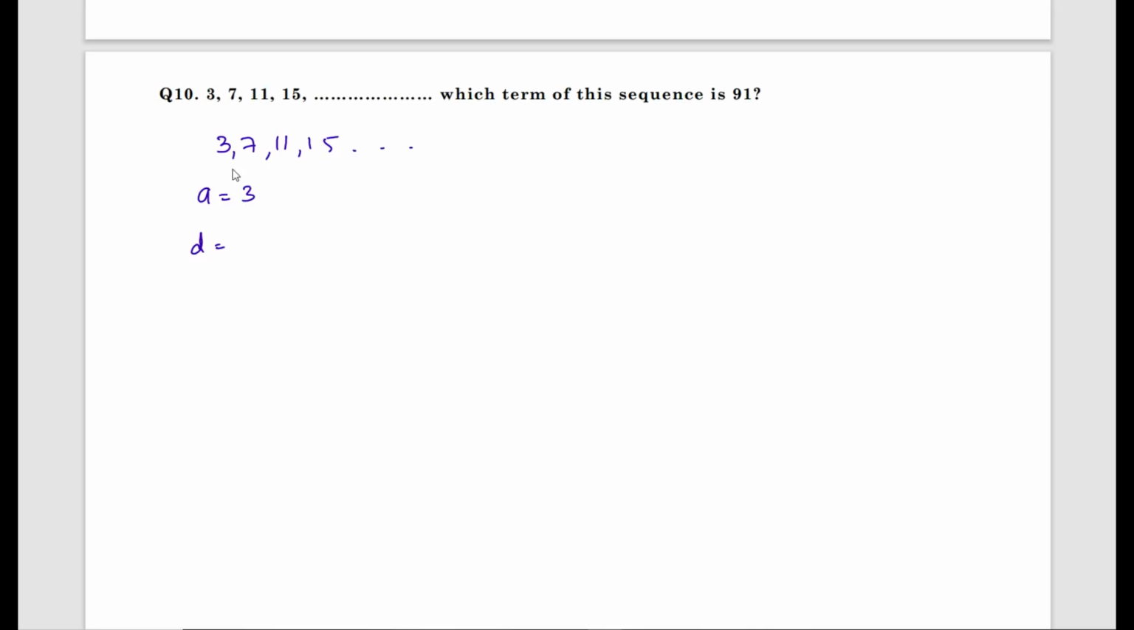A equals 3, d equals what? 7 minus 3 is 4. We need to check which term of the sequence is 91. That means I'll take this as nth term, an equals 91. Which term? That indicates we need to find out the value of n. What is the last term? It is 91. Therefore using a n equals a plus n minus 1 into d.